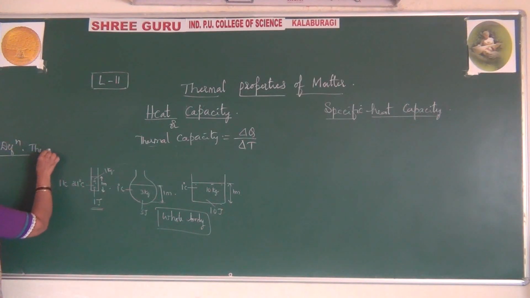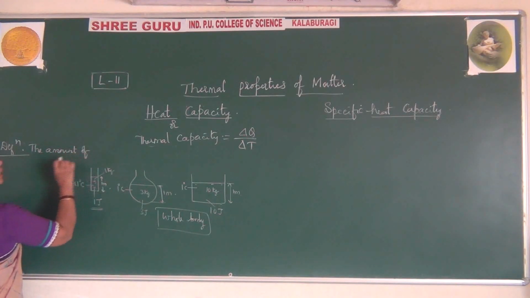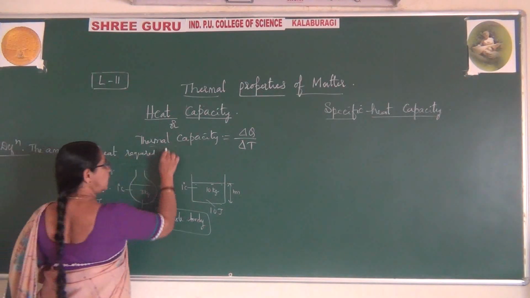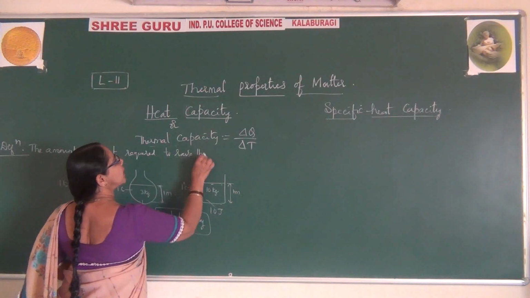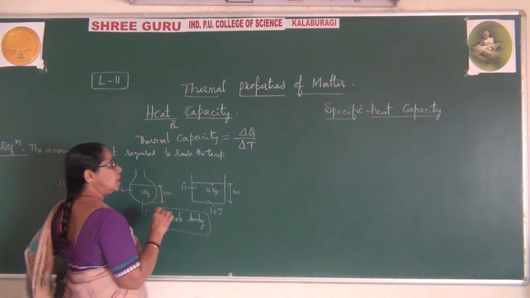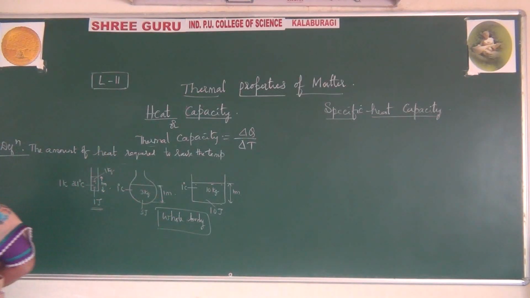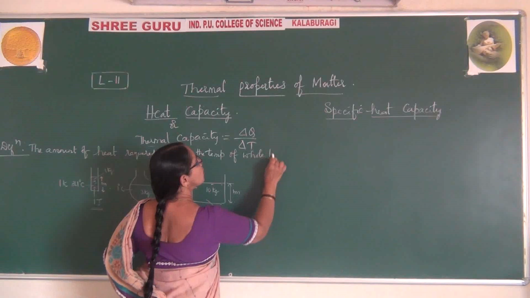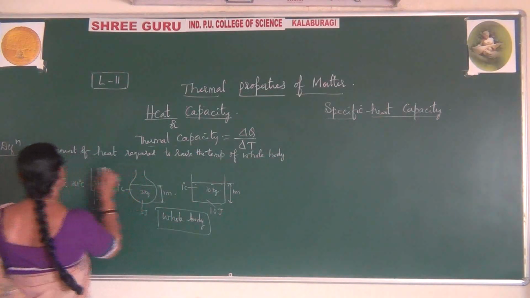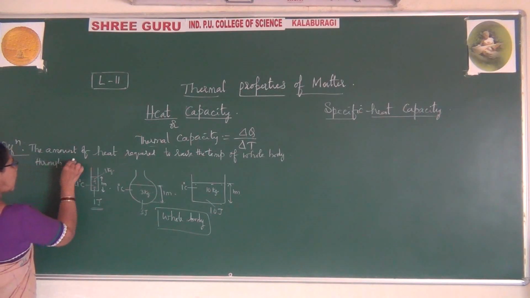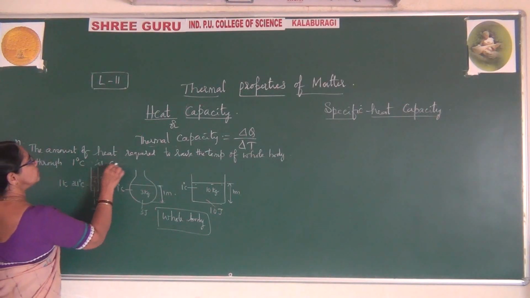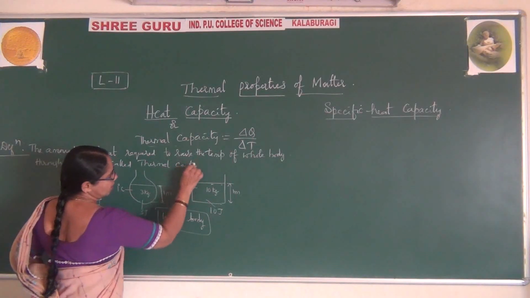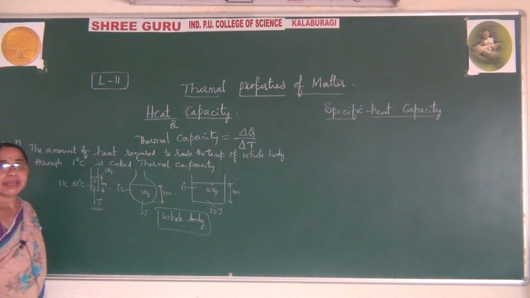The amount of heat required to raise the temperature of the whole body through 1 degree centigrade is called thermal capacity, or heat capacity.